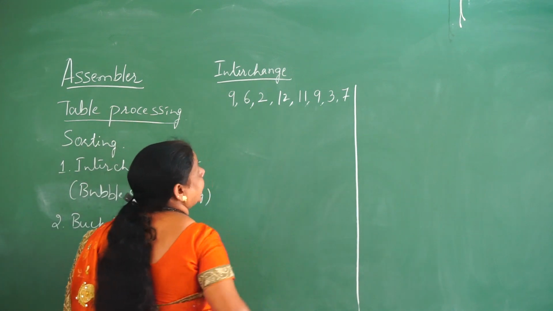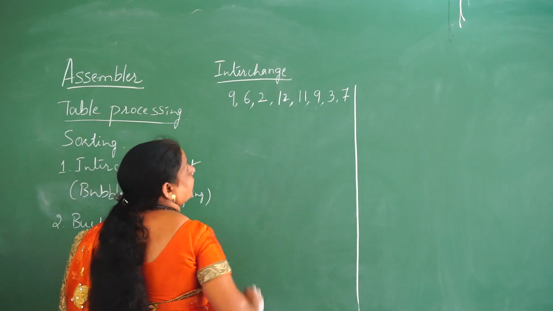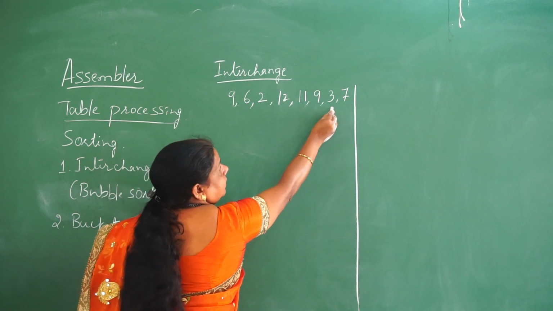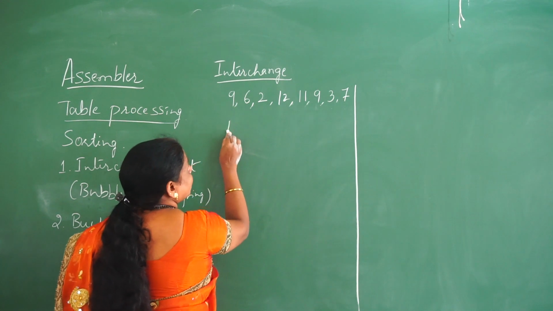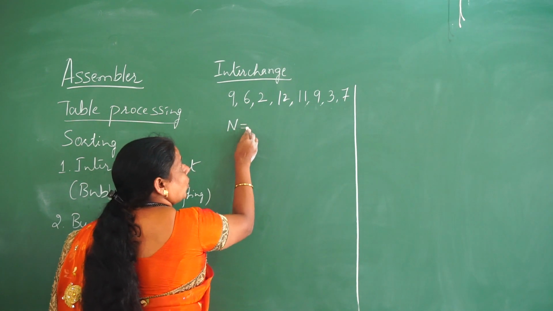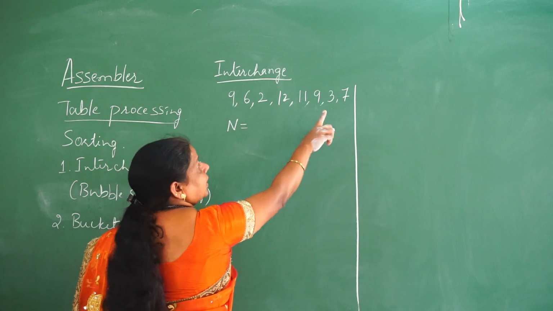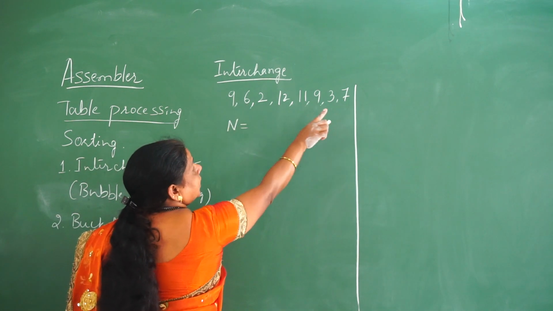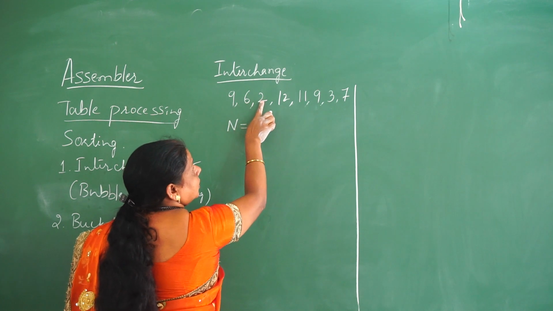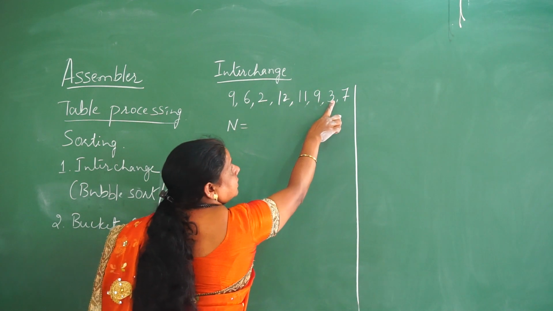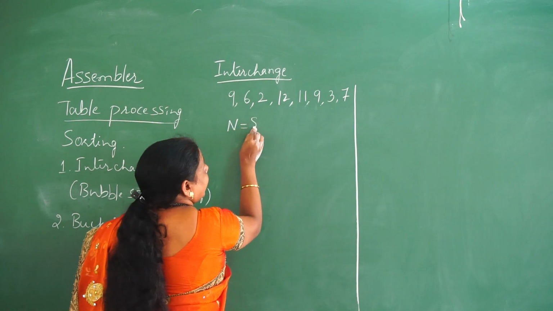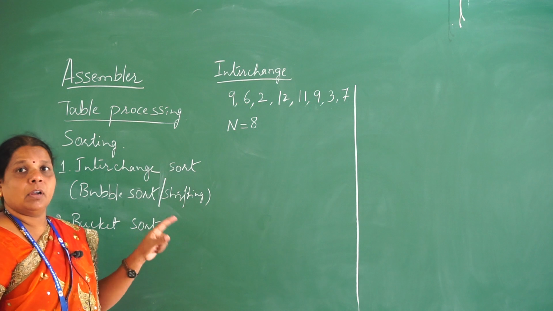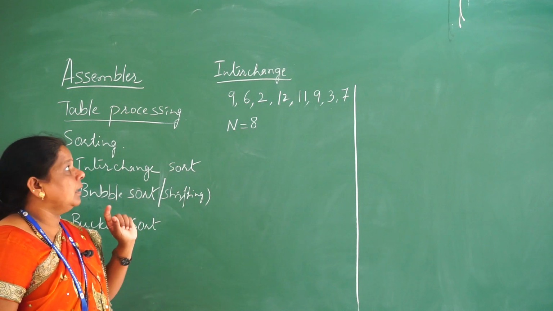Here I took a stream of 8 elements: 9, 6, 2, 12, 11, 9, 3, 7. Now I want to find the n value. What do we mean by n value? The number of elements existing in the array is called n. There are totally 8 elements, 1, 2, 3, 4, 5, 6, 7, 8. So my n value becomes 8. It indicates that totally 8 elements exist in a single array.